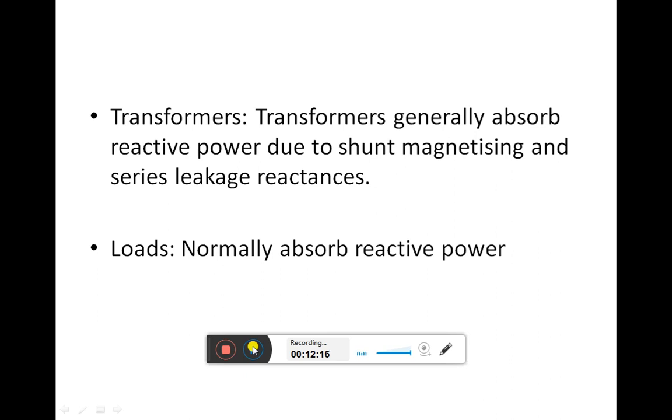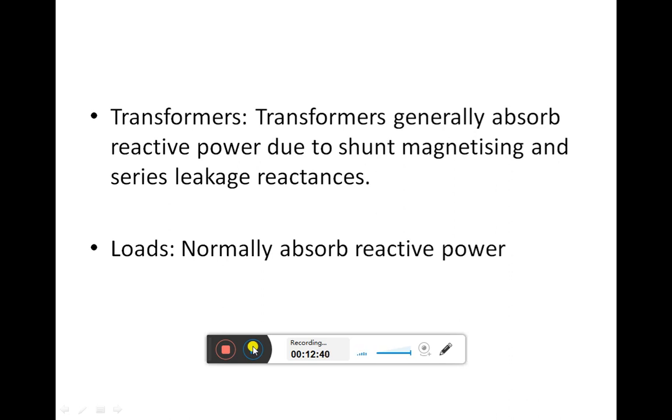Now the next important component of the power system is the transformer. What is the contribution of the transformer in production and absorption of reactive power, that we have to see. In the previous courses we have studied the equivalent circuit diagram of the transformer, and we know that the transformer circuit is inductive in nature.